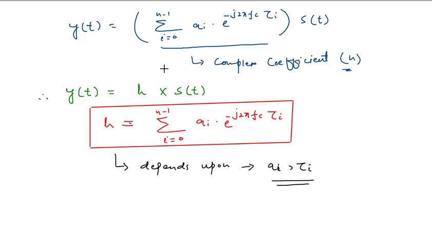Okay, and now for this equation, for example, if we have only two paths, then we will have the value of n equal to 2.